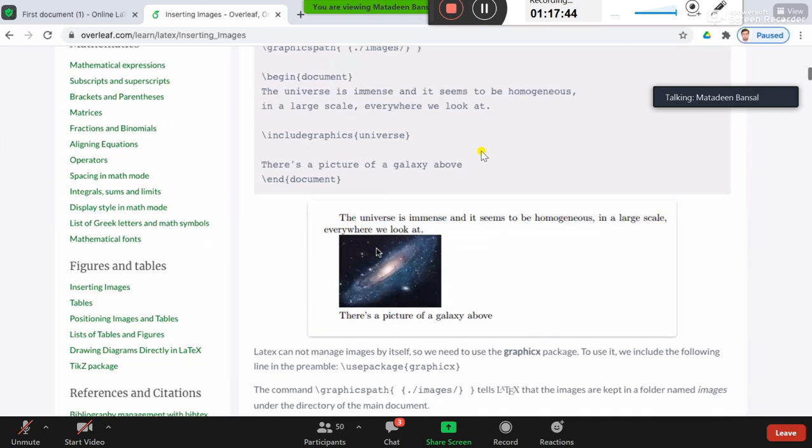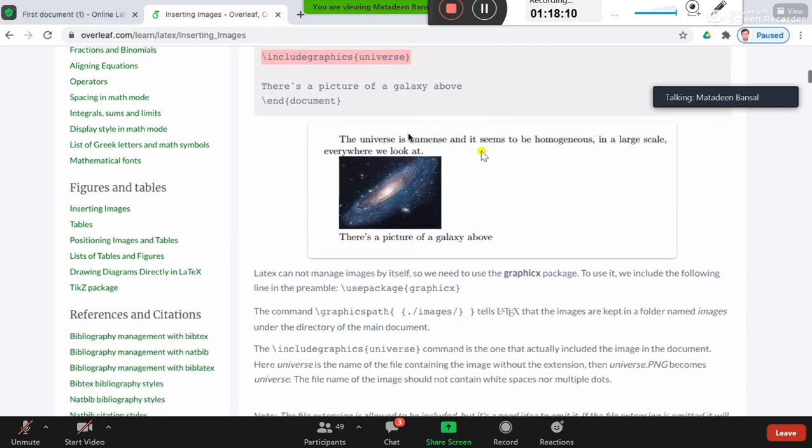So this is the command, include graphics, and inside the curly brackets is the name of the image, universe dot, it may be PDF, it may be JPG, or any other supporting file format. So include graphics universe will be the picture without any caption or anything else. So this is simple.